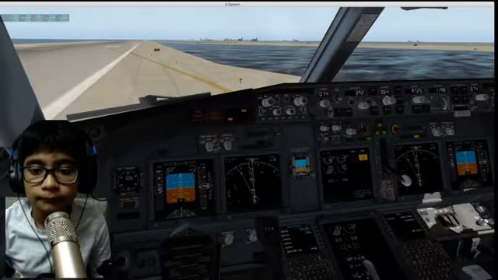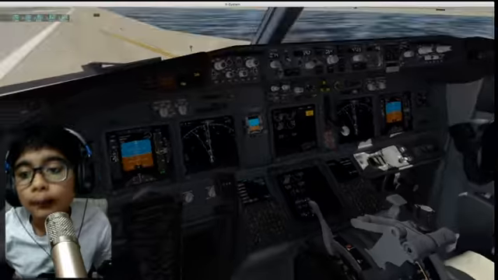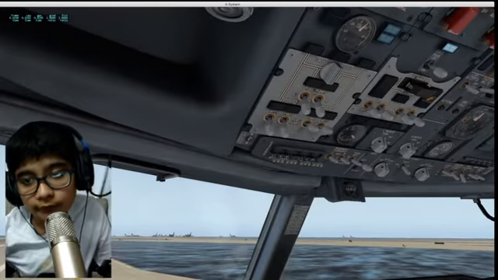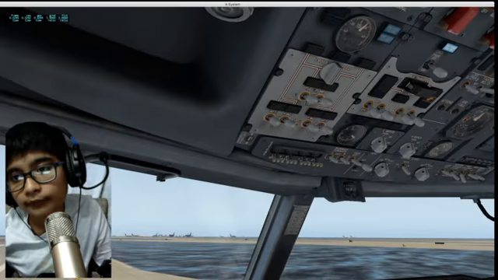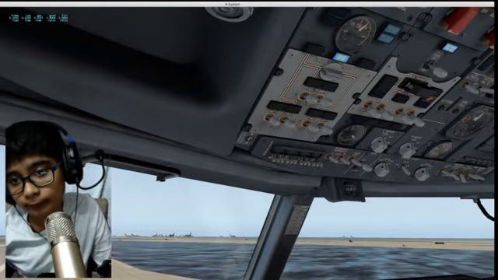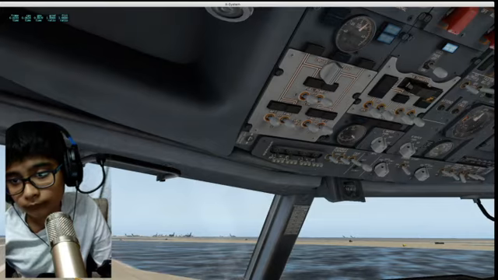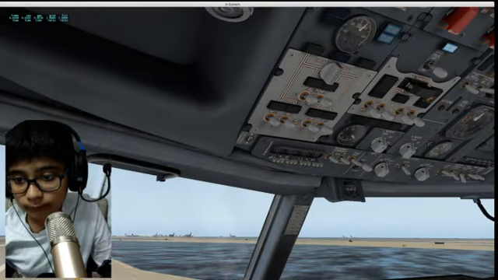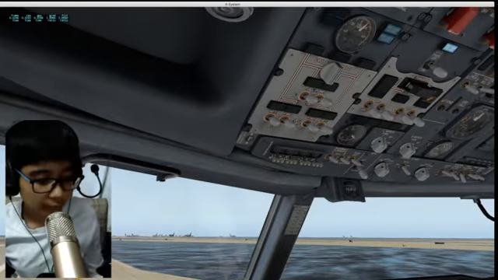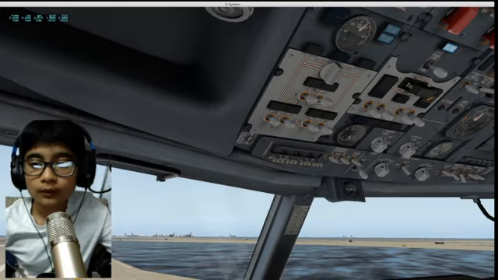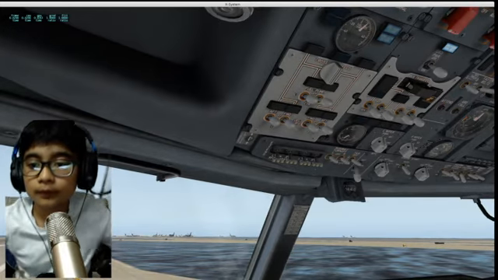Stop here. Parking brake. And we will turn off the fuel pumps. Gas feed valve will be opened. Okay, so APU, we're going to go started.